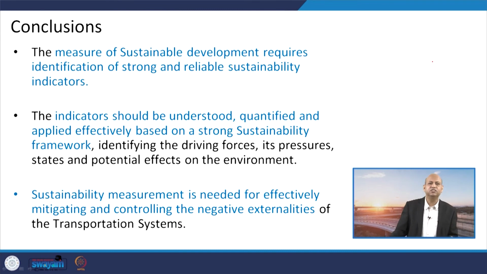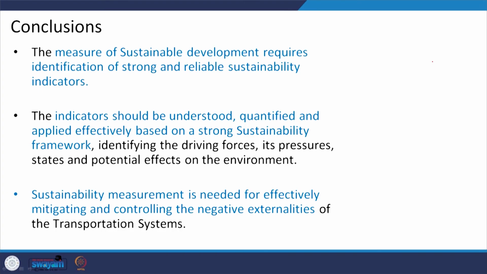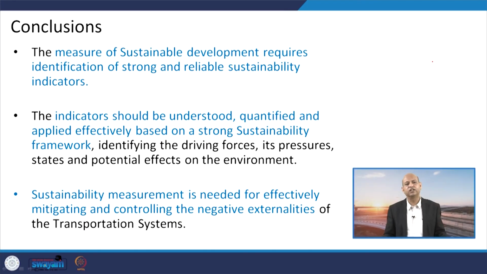So, in conclusion, we can say that the measurement of sustainable development requires identification of strong and reliable sustainability indicators, and the indicators should be understood, quantified and applied effectively based on a strong sustainability framework, and the identification of driving forces, pressures, states and potential effects on the environment should be taken into account. Then sustainability measurement is needed for effective mitigation and controlling the negative externalities of transportation systems, in particular for our case, because we are talking about sustainable transportation systems.